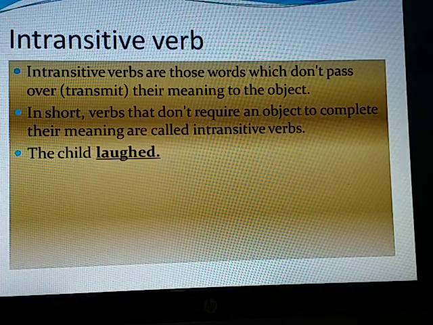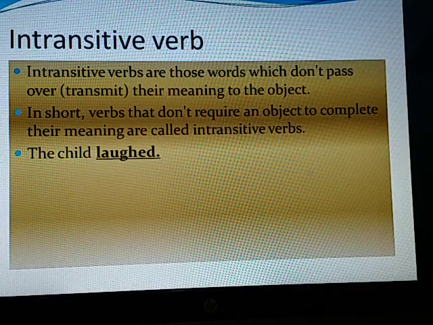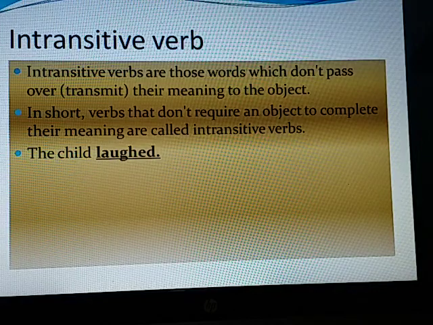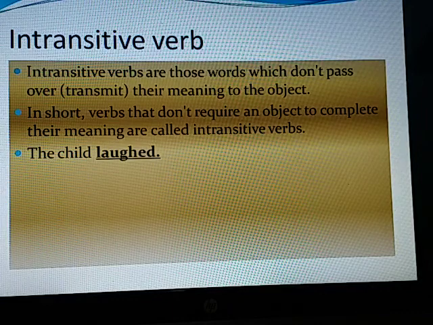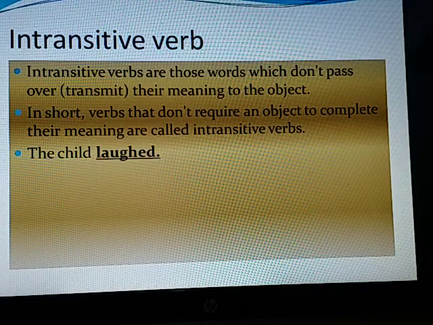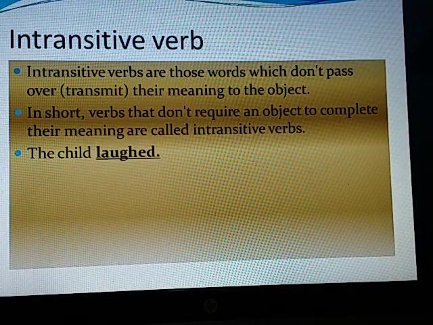Intransitive verb. The verb that does not pass over or transmit or transfer the meaning to the object of the sentence or the words that follow the verb is called an intransitive verb. Example: the child laughed. Here the verb laughed does not pass over its meaning. It does not require an object to complete its meaning. Thus, the verb laughed is used intransitively.